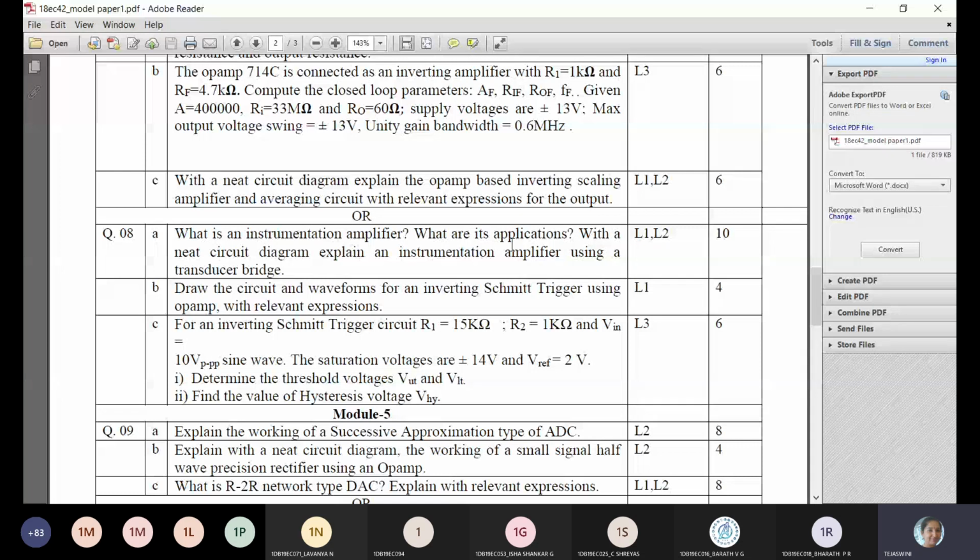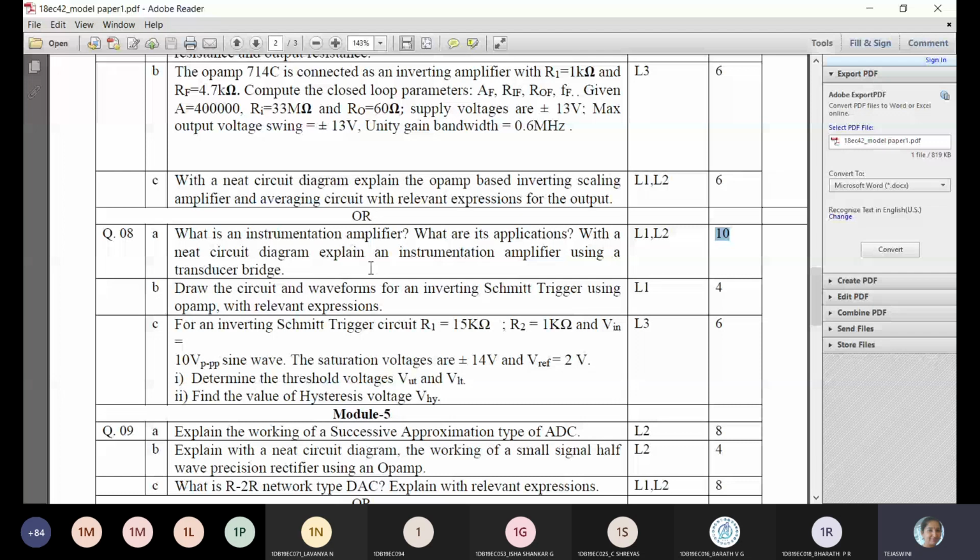It is for 10 marks. Remember, you need to write an expression for V0. So the circuit diagram explanation together, you need to derive V0. So just check the marks, and note what the necessary things are. If time permits, you write the things clearly, then you'll get full marks.